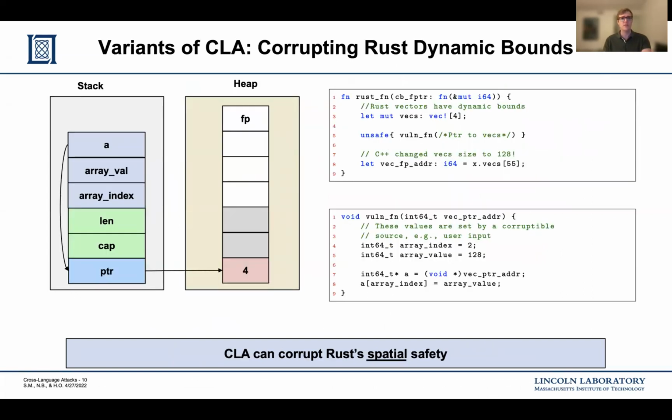One such variant we describe in the paper is how to corrupt Rust spatial safety guarantees. Here we show a simplified code example where Rust creates a vec and calls a C function that contains an out-of-bounds error at line 8. Thus, we can use the memory corruption in C to overwrite the fat pointer associated with the Rust vec. This leads to cascading spatial corruptions, as the dynamic checks in safe Rust will now fail to identify the out-of-bounds access, for example, on line 8.